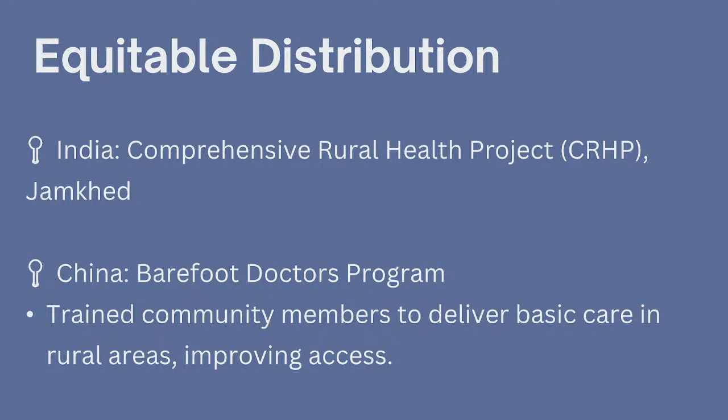When we talk about equitable distribution, people should be getting according to what they need. That is what we are talking about. If a person is living in a rural area and does not have access to any healthcare services, equitable distribution would mean that that person should also get access to healthcare services. That is what equitable means. Everybody gets according to what they need and everybody gets what they need.